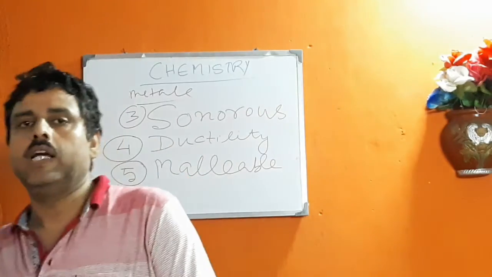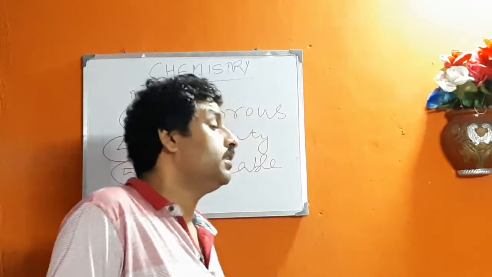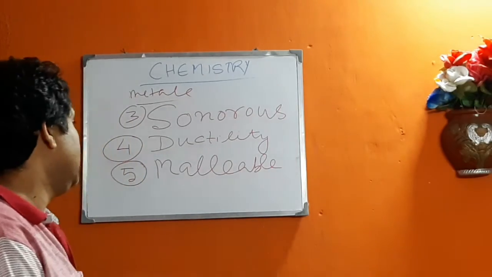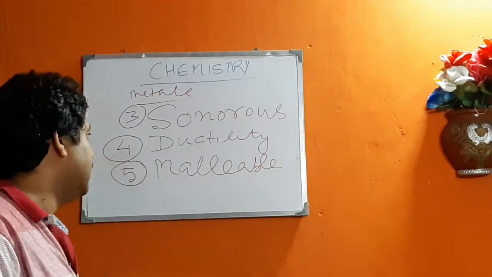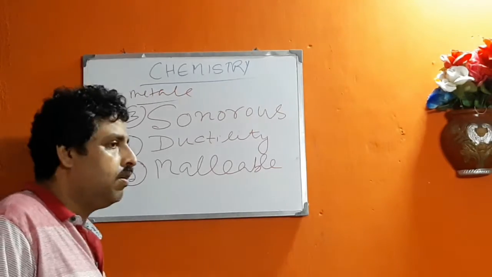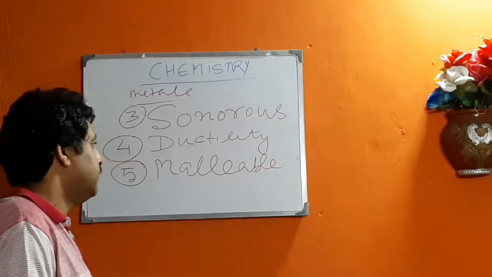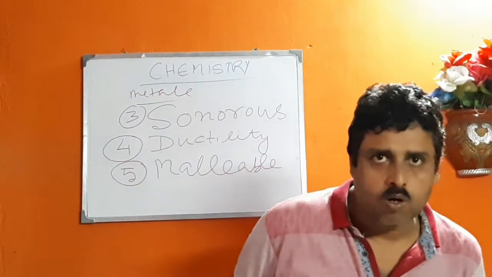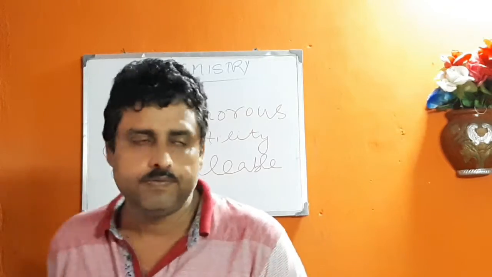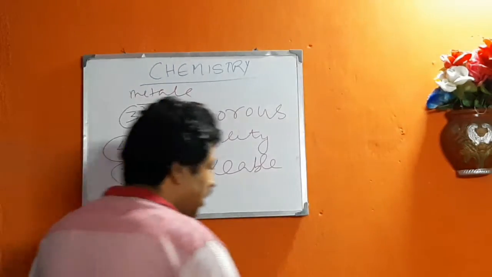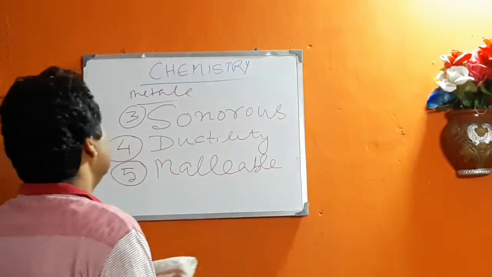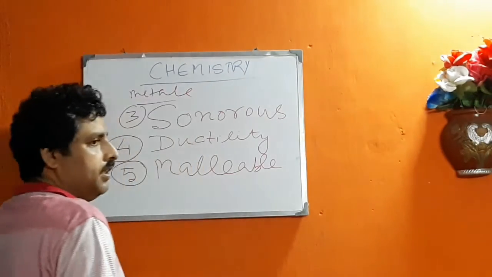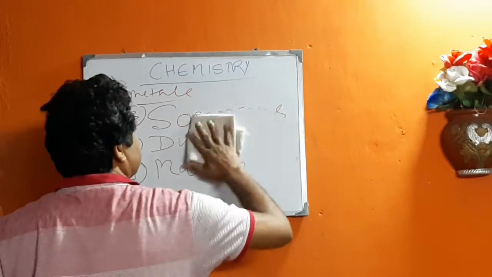When force is exerted on a metallic substance, it can be drawn into wires. Similarly, if a force is applied on a metallic sheet, it can be beaten into fine sheets. All of you perhaps already know about gold foils. So these are malleability, ductility, solidity, conductivity. These are the properties of metals.